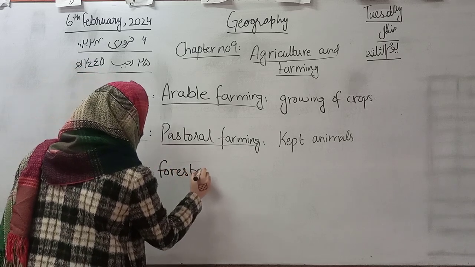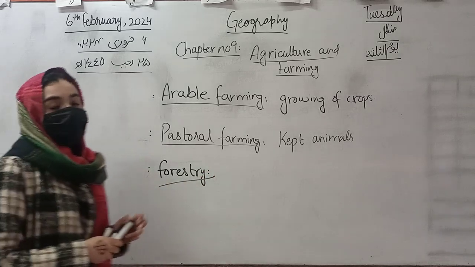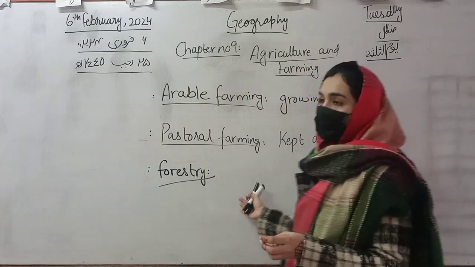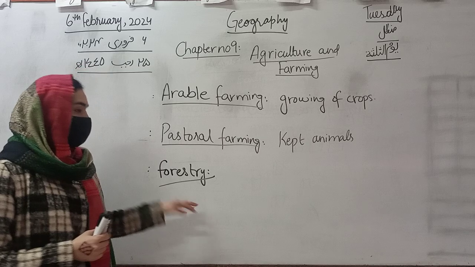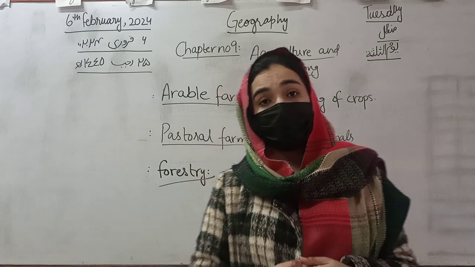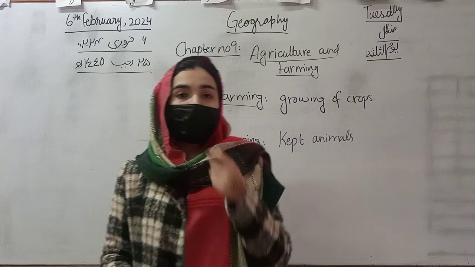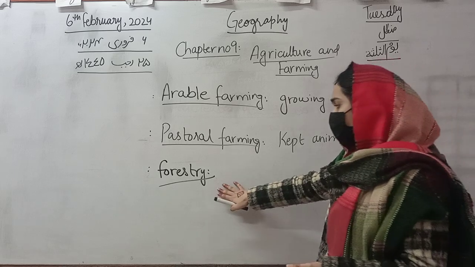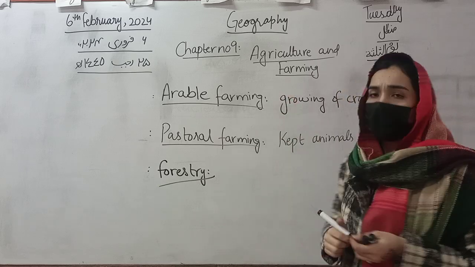So class, the third one is forestry. What does forestry mean? Can anyone tell me about forestry? Yes, very nice. You can grow trees and forests for beneficial purposes. As we grow trees, we can obtain wood from them, and we also obtain medicines from the trees, and some resins and gums. These are all the materials that we can obtain from plants or trees. So forestry is also a major field, and it lies in agriculture and farming.